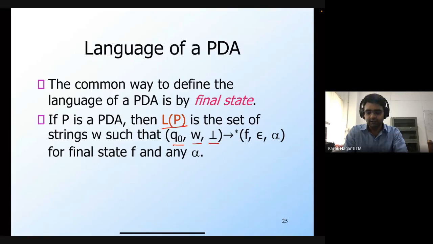So beginning from this configuration, through a series of transitions, we must reach a final state F, processing the entire word w, which means that the rest of the string to be processed is epsilon, and the contents of the stack are irrelevant. So for any alpha, if we can reach a final state after processing the entire string, then the string will be accepted, and all of those strings will be present in this language L(P).